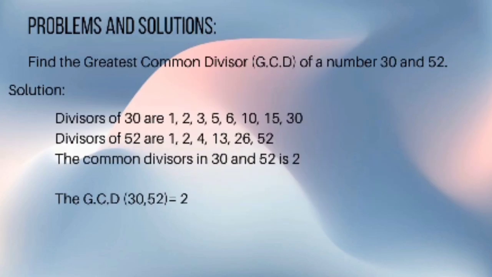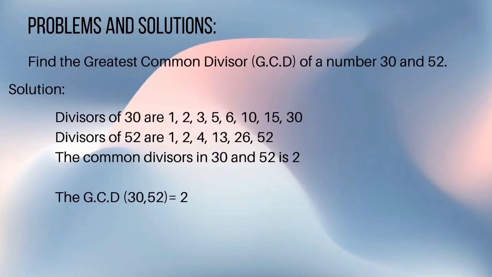And now let us proceed to problems and solutions. Find the greatest common divisor, or GCD, of 30 and 52. The divisors of 30 are 1, 2, 3, 5, 6, 10, 15, 20. And the divisors of 52 are 1, 2, 4, 13, 26, and 52. So the common divisor of 30 and 52 is 2. Therefore, the GCD of 30 and 52 is 2.